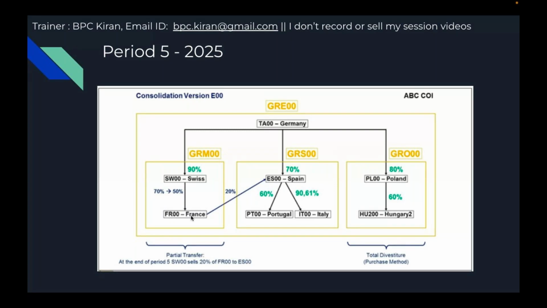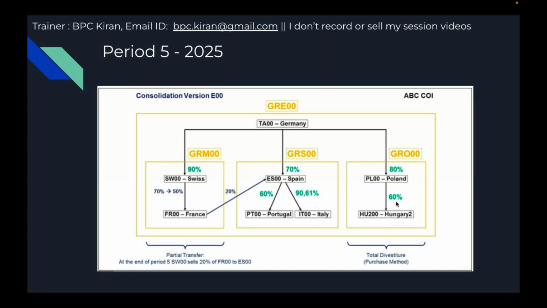The system should understand these links: investor unit is France, selling unit is Switzerland, buying unit is Spain. This relationship we have to put in an Excel control data and feed it. Then the system can generate these partial transfers. So when the partial transfer happens in the Southern Europe group, you have to add France as a new consolidation unit. For Southern Europe, France's first consolidation period will be period 5 using equity method.